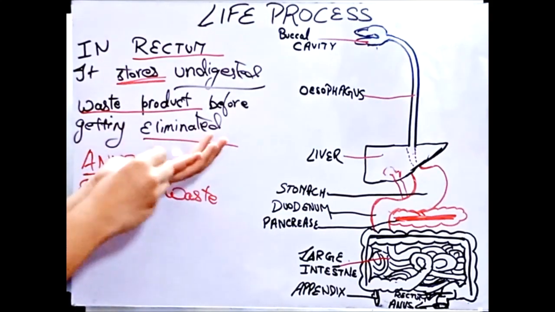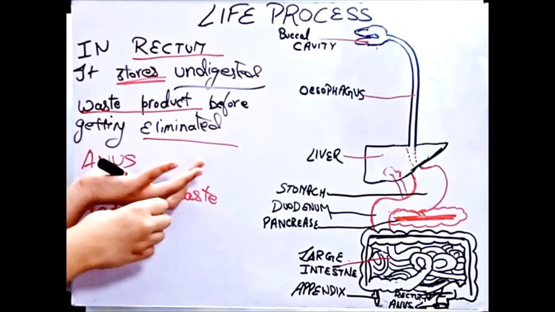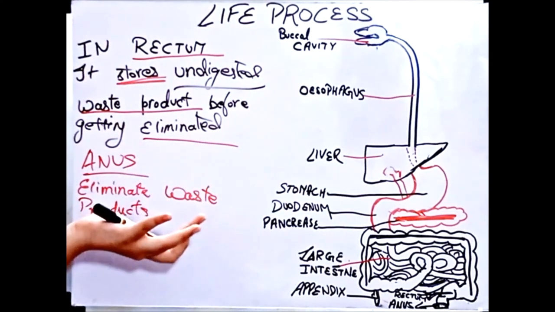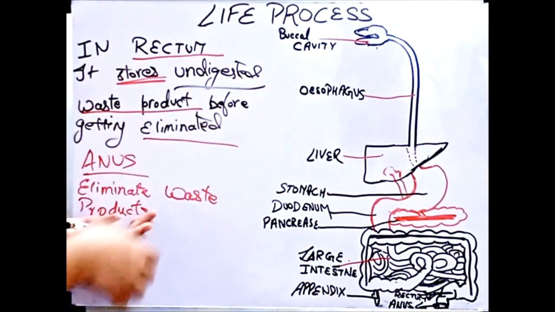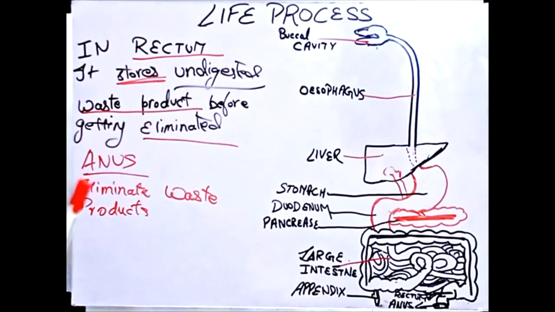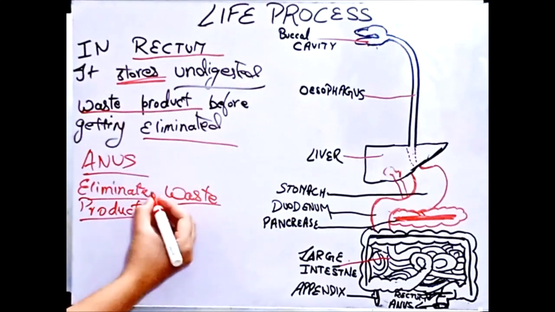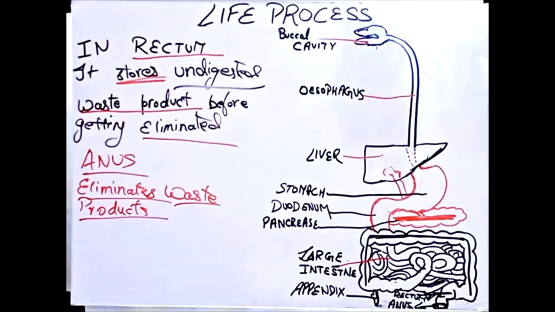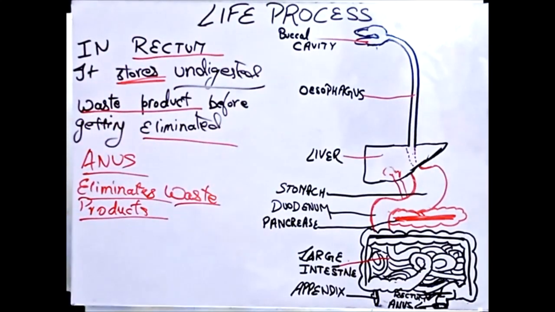So now this waste product is here in the rectum. Now I went to my washroom and now I want to excrete it. My brain, my neurons gave me the signal that now you can excrete, you can eliminate this. So this waste product will go through the anus and it will be eliminated. Okay, so that is what the anus is all about. It eliminates the waste product. And you should remember the difference between rectum and anus. Rectum just stores waste product, but anus eliminates. Okay, I hope it's clear to you.